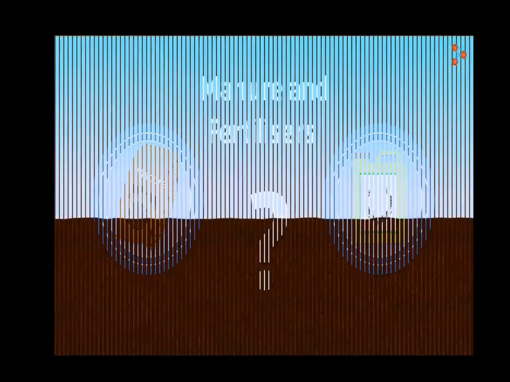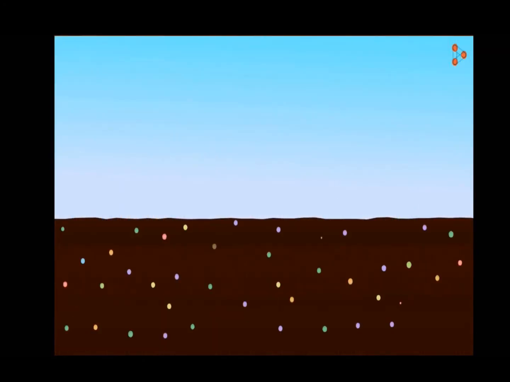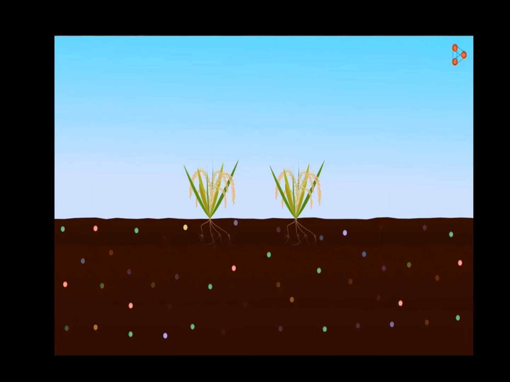This is a piece of land. Can you see the nutrients marked in various colored dots? Now what happens when we grow a crop here? Well, a look at the soil will tell you the answer. The colored dots have almost disappeared. Where did those nutrients go? The crop took up all those nutrients, didn't it?